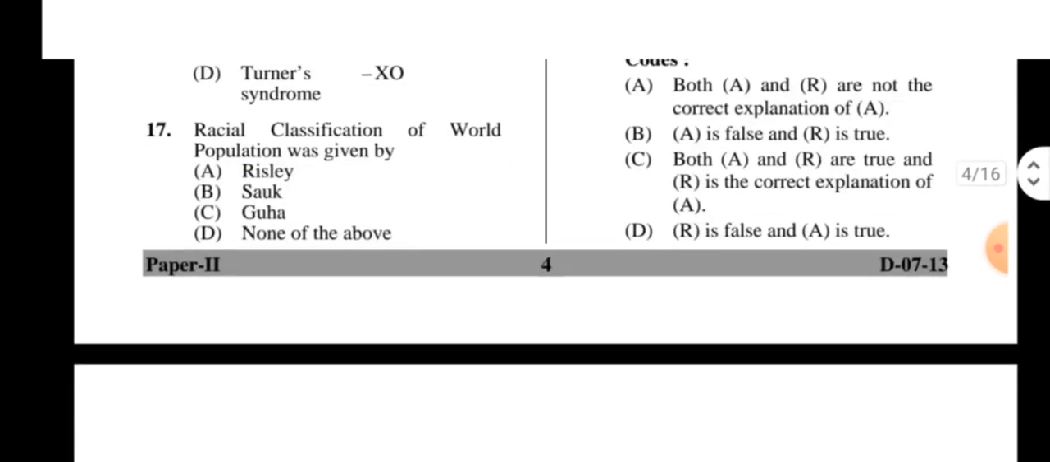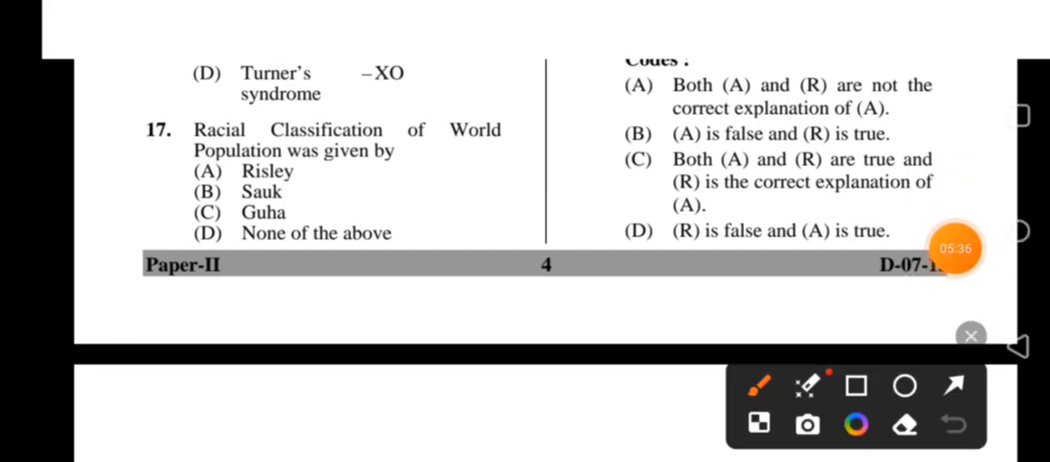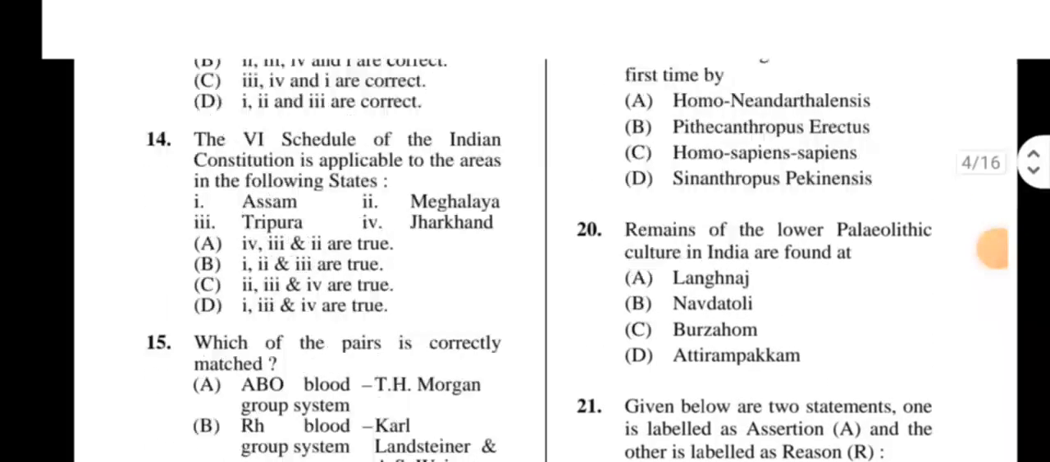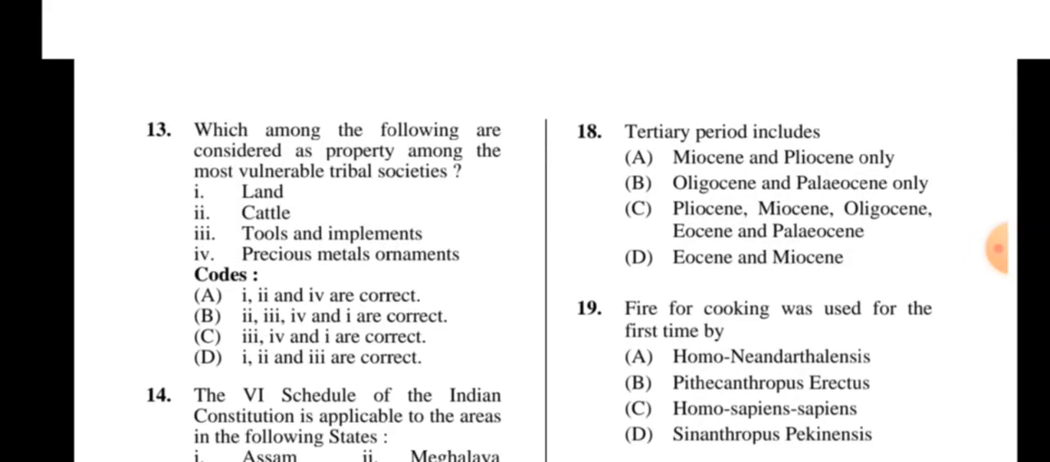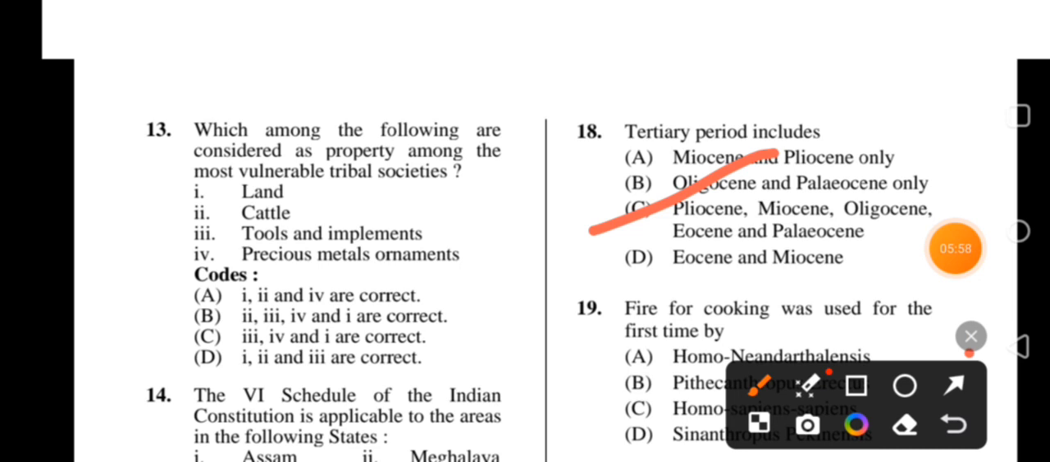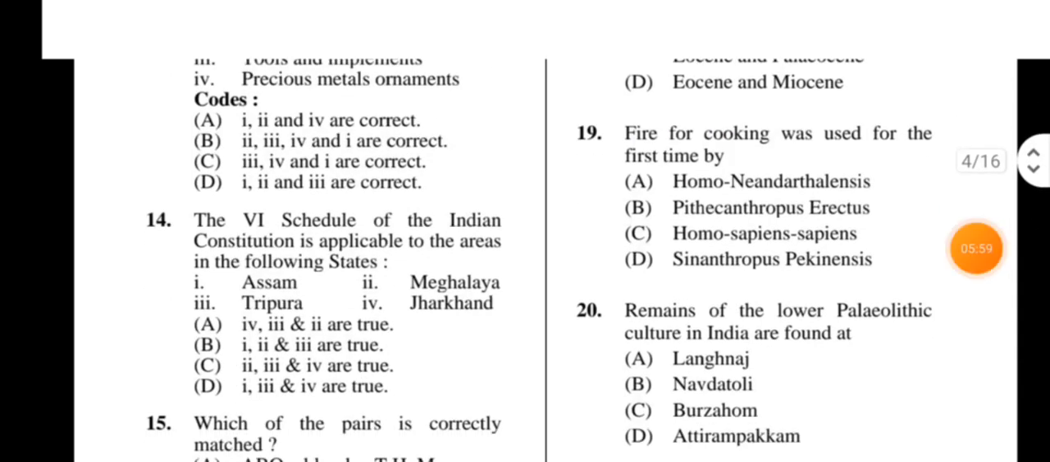Next, 17. Racial classification of world population was given by, 4 options: Risley, Shock, Guha, none of the above. So Risley is right. Next, 18. Tertiary period includes, 4 options: Miocene, Pliocene, B. Oligocene, Paleocene, C. Pliocene, Miocene, Oligocene, Eocene, Paleocene, D. Eocene, Miocene. So here, the right option is C. Okay.